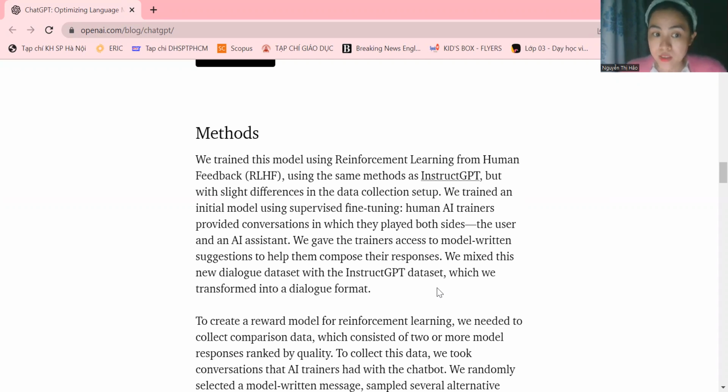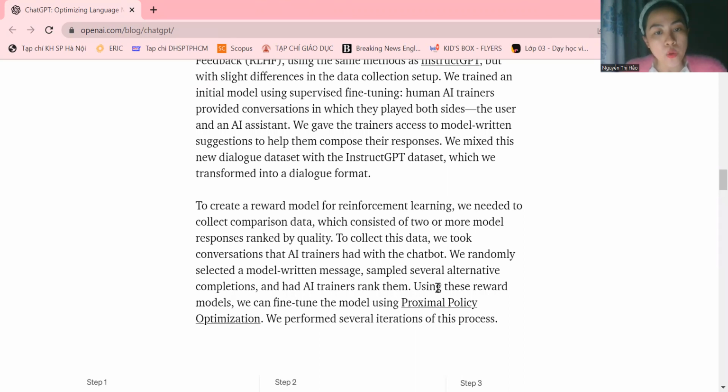To create a reward model for reinforcement learning, we need to collect comparison data, which consisted of two or more model responses ranked by quality. To collect this data, we took conversations that AI trainers had with the chatbot.